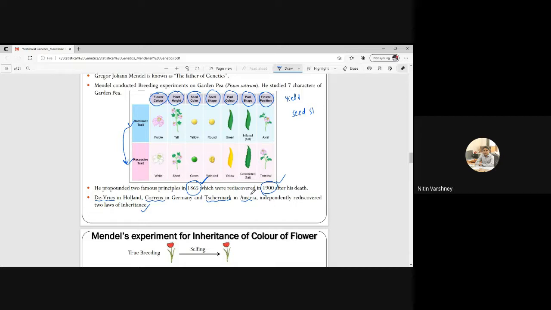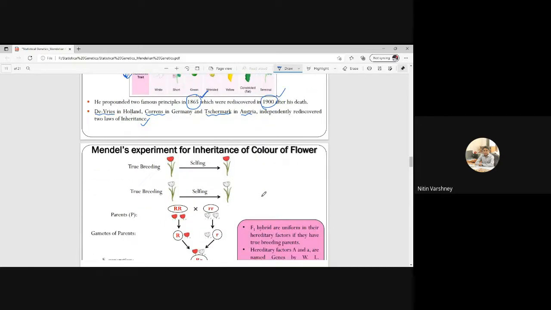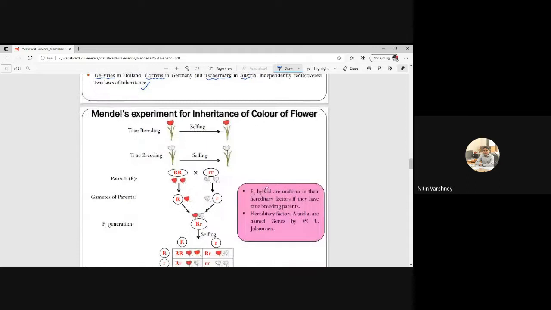Now, Mendel's experiment for inheritance of color of flower. Somebody asked, what is inheritance? Inheritance is the transferring of genes, the transferring of a particular genetic constituent from one generation to another generation.